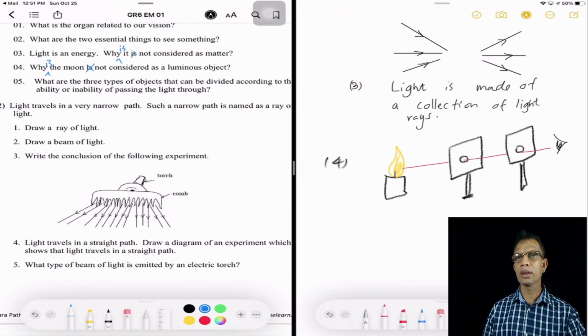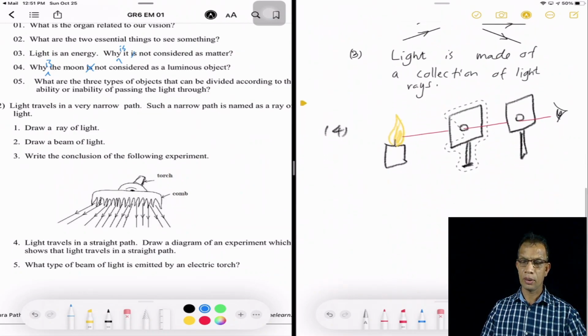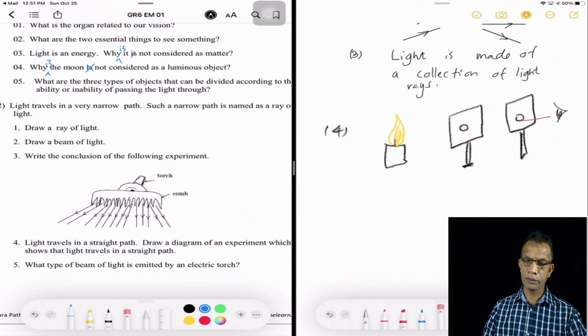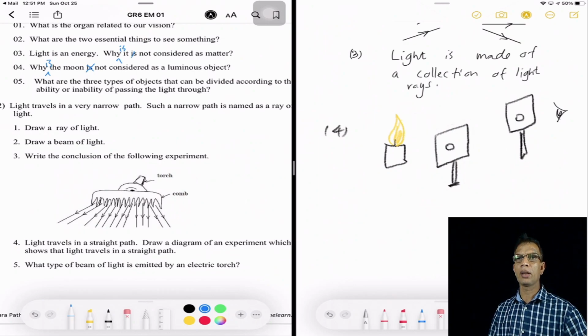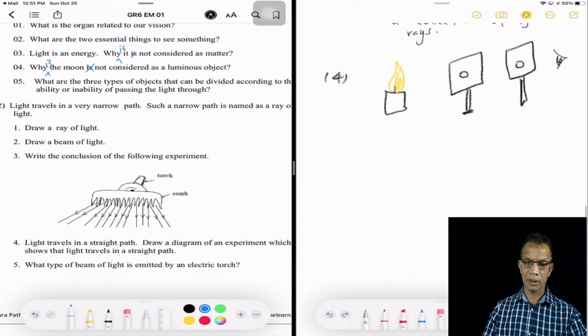If it is not in a straight path, you can't see. So what you can do is change the position of the middle cardboard and try to see the candle flame. No, you can't see. So what you have to draw is the experiment, this one.